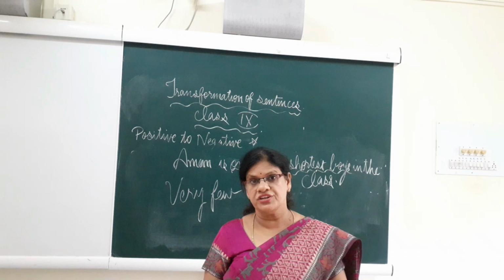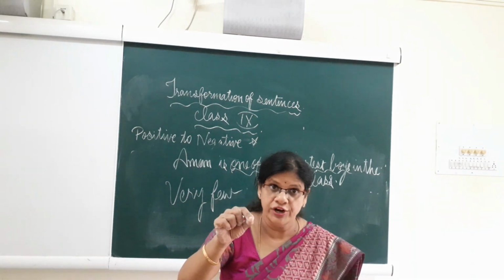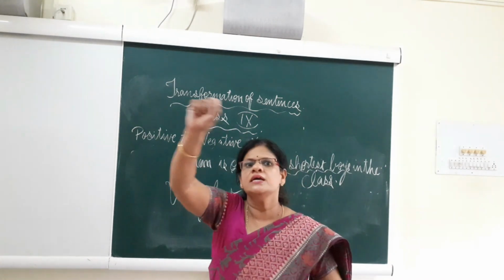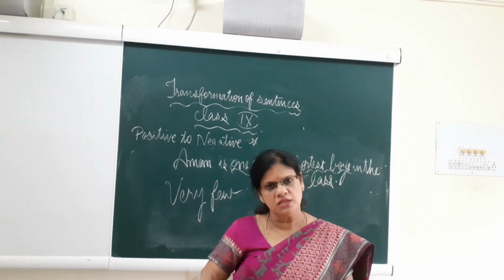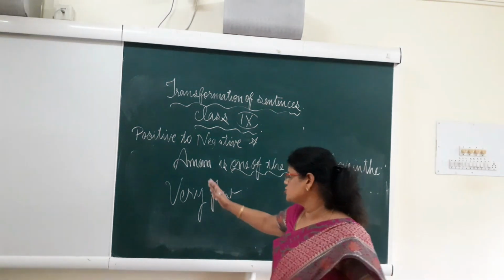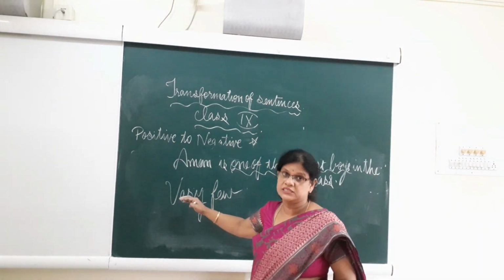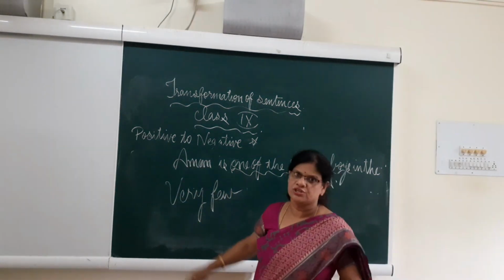Then in comparative degree, again, Aman is shorter, ER word. Aman is shorter than many other boys in the class. Not only he alone. There are many other boys, those who are short. Understood? So this is what we should be very clear with when we transform degree, that is degree of comparison, from one degree to another degree.